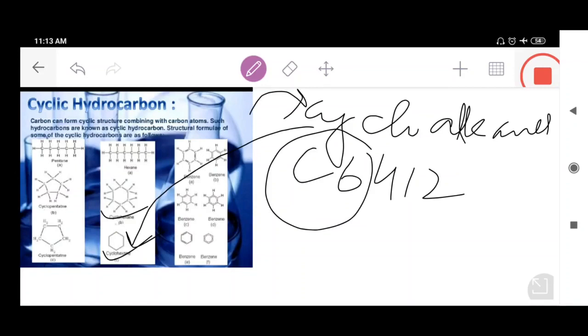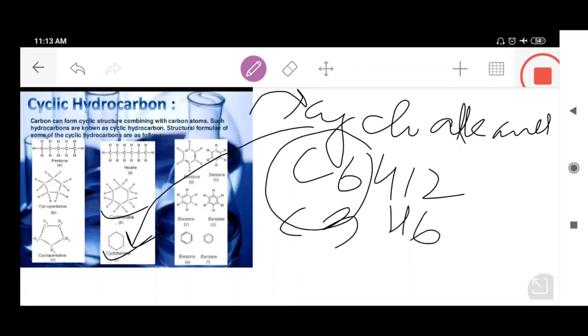But you people must remember that there are some cycloalkanes which contain a lesser number of carbon atoms. Some cycloalkanes have 3 carbon atoms in the ring. We call those alkanes cyclopropanes. For example, C3H6.